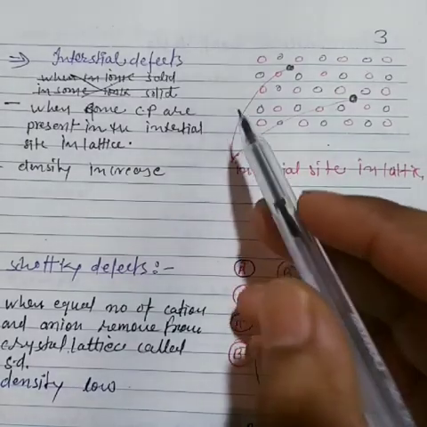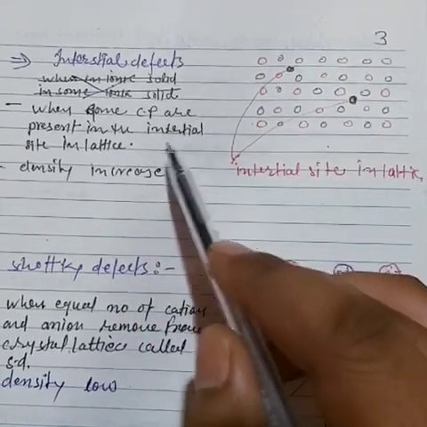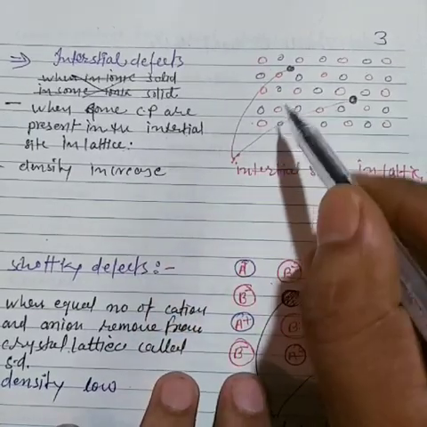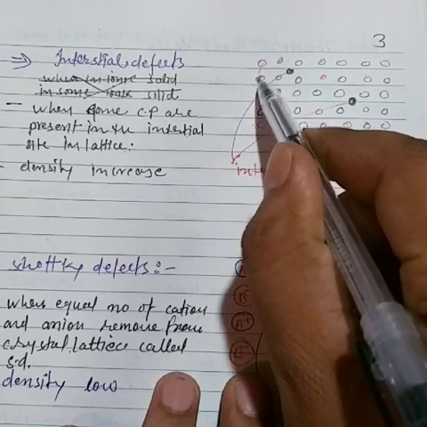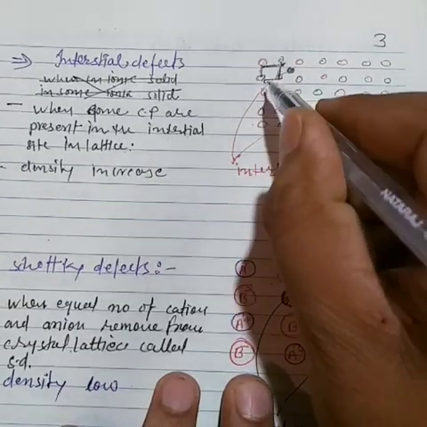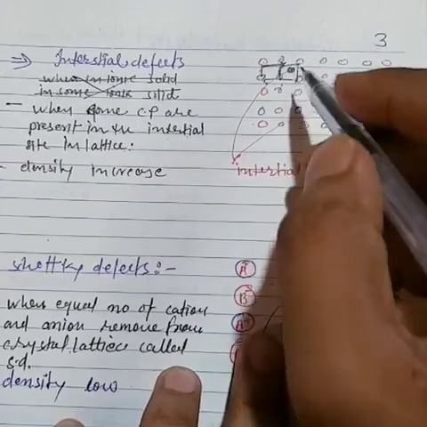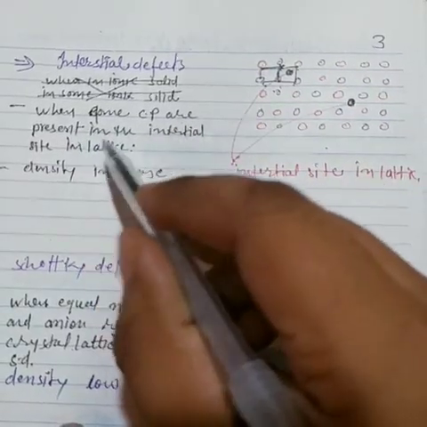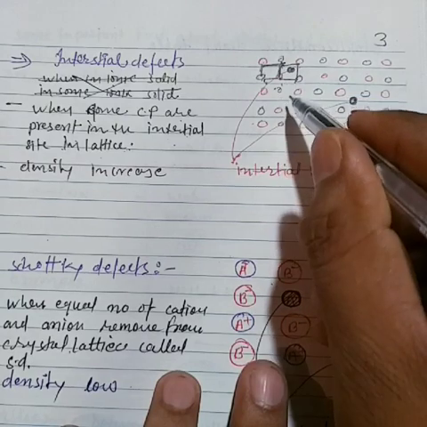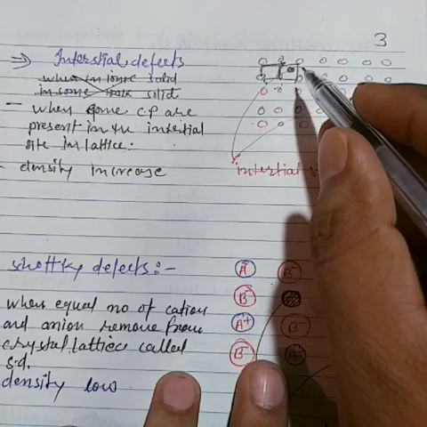Now let's see interstitial defects. When some constituent particles are present in an interstitial site in the lattice. Now what is the interstitial site? Students, if I draw a lattice, here it is the unit cell of the lattice, and constituent particles are present in the interstitial site. So here it is the interstitial site. Between any constituent particles or crystal units we have, here it is the interstitial point. One more extra constituent particle is added, that means it is trapped between them.